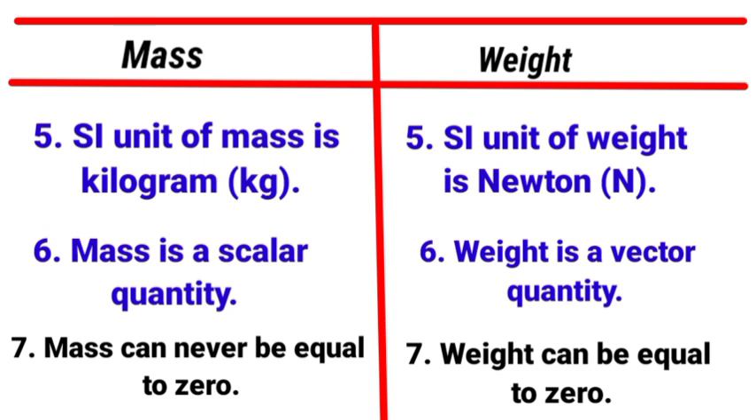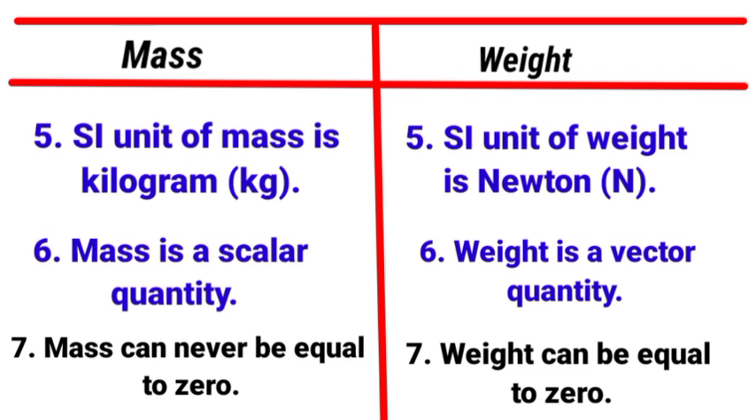Now, the SI unit of mass is the kilogram. So the SI unit of mass is the kilogram, while weight, being a force, has the SI unit of force, which is the Newton. The SI unit of weight is the Newton. Mass is a scalar quantity, weight is a vector quantity.